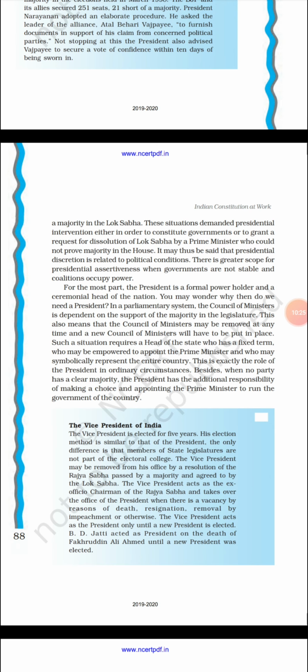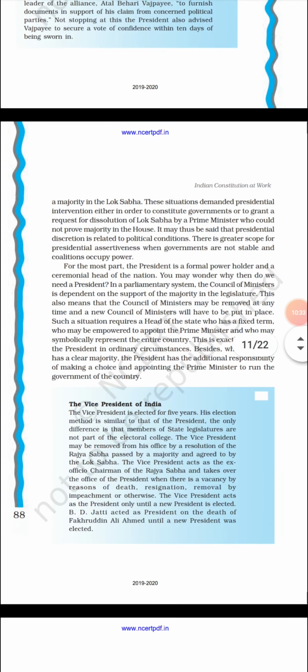Now, in a parliamentary system, the Council of Ministers is dependent on the support of the majority in the legislature, the parliament. The Council of Ministers has to have a majority from the Lok Sabha.